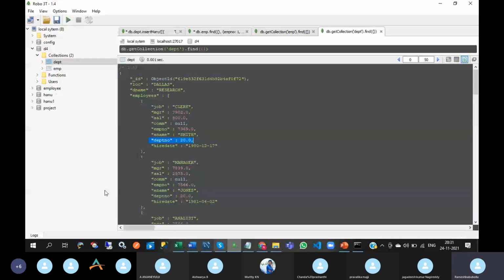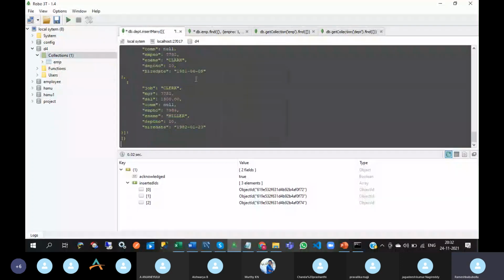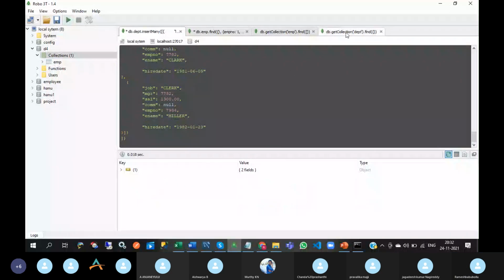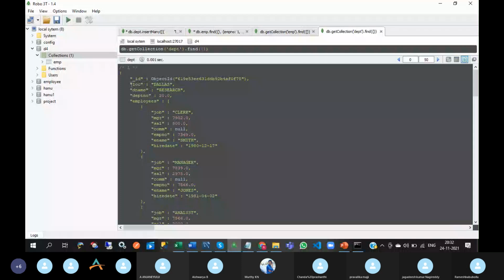Now it is fine. So department number, location, dname. Under department number 20, what employees are there? Each and every employee is one object. Employees is an array.